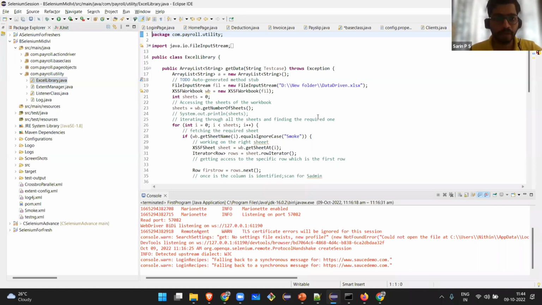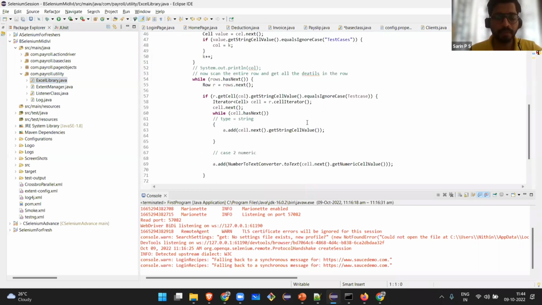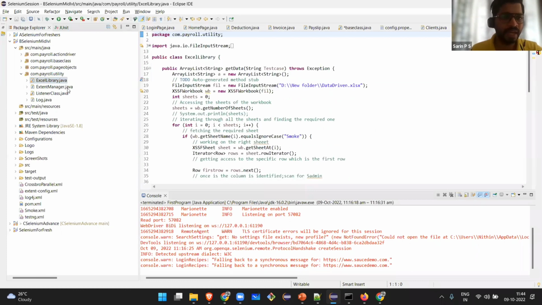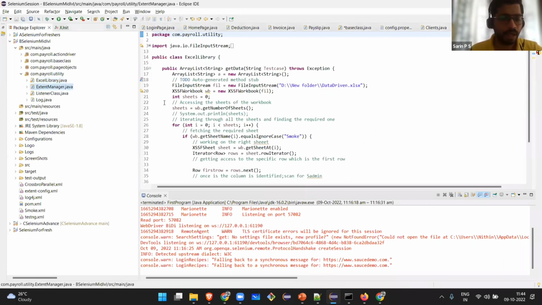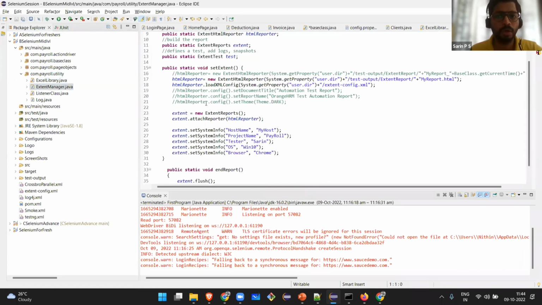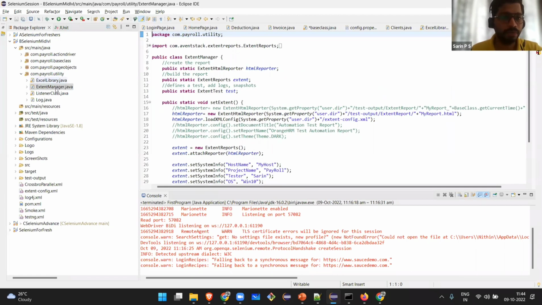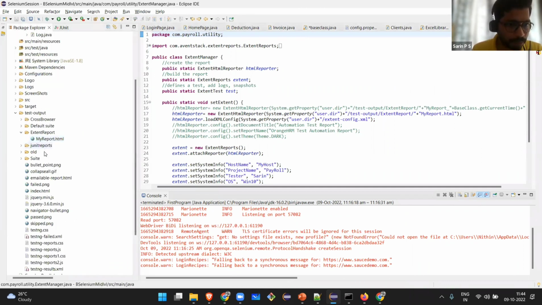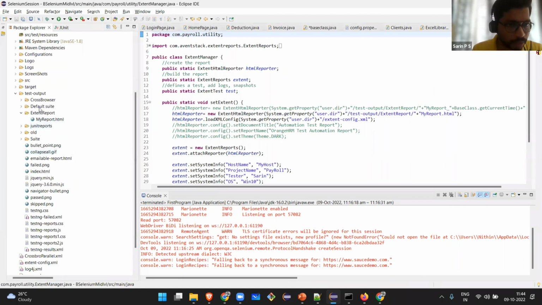So this is the Java code for interacting with the Excel sheet. Extent manager is nothing but, at the end of the execution of the test cases, I need to know what all test cases got executed and how many passed. For that, I am using another utility, basically for report generation. TestNG itself will give us a report, index.html, which is already present in the framework.